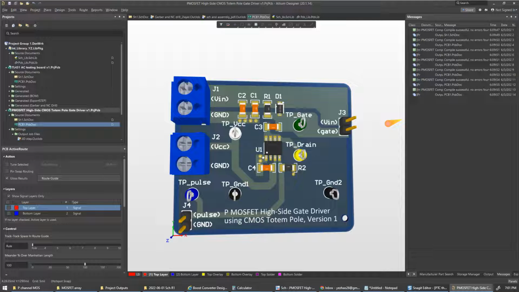In this video, I would like to show you how to change the solder mask color of the PCB 3D model in Altium Designer. So this is the 3D model of a PCB board. The solder mask is in blue. Now I want to change the color of the solder mask.